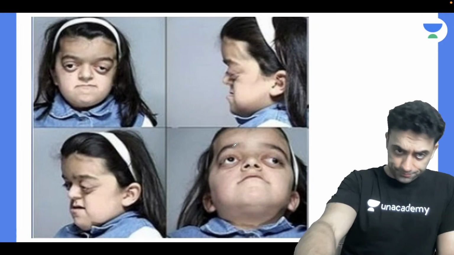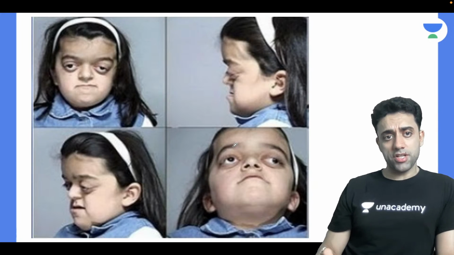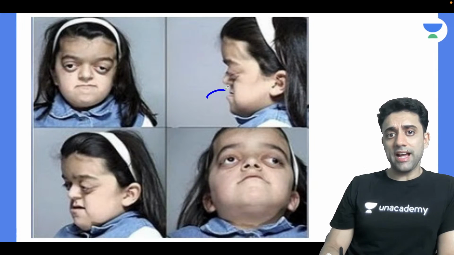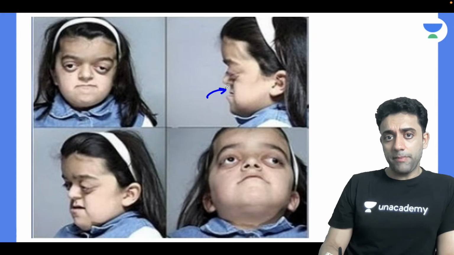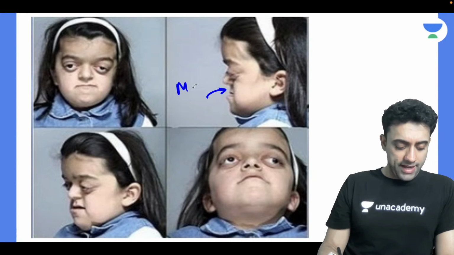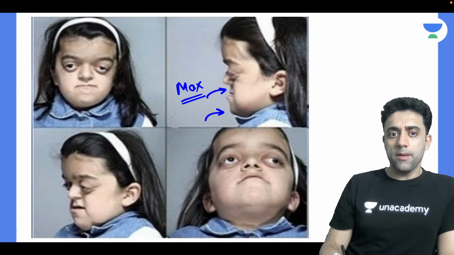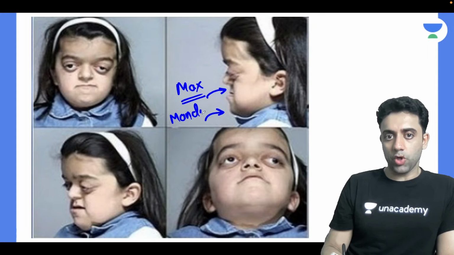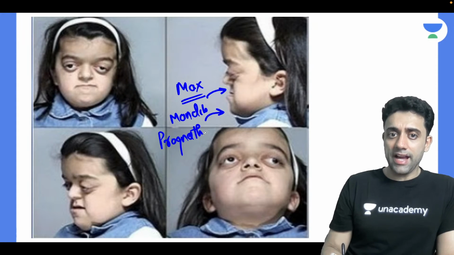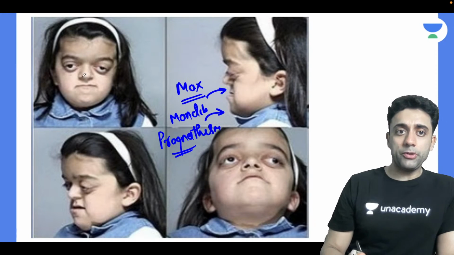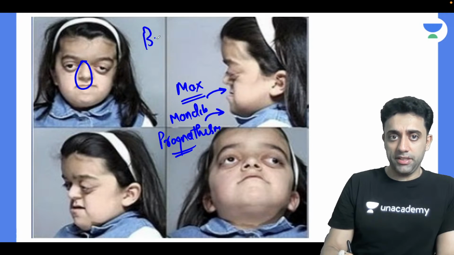Next question. And what else can we appreciate in this slide? Most importantly, can we see this kind of a maxillary hypoplasia? Maxilla अंदर दबा हुआ. Can we see that? Maxillary hypoplasia and mandible बाहर उठा हुआ है. Mandibular prognathism. Prognathism मतलब बाहर उठा हुआ. ठीक है. So maxillary hypoplasia and mandibular prognathism. Number one. Number two, beak nose. Can we see that beaked nose?